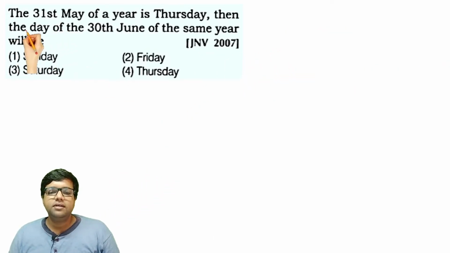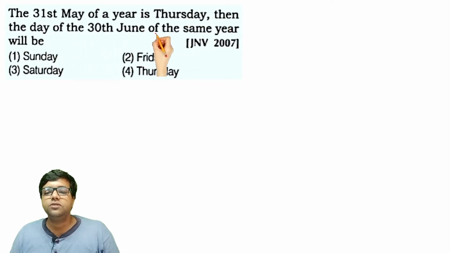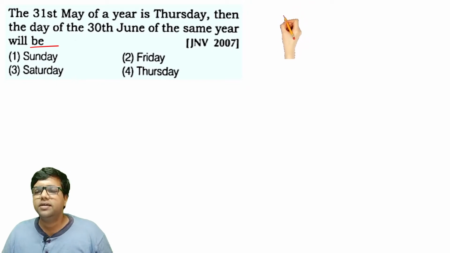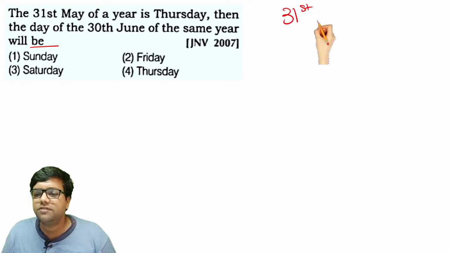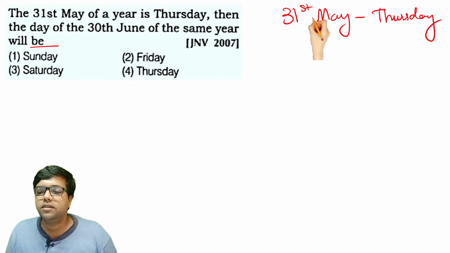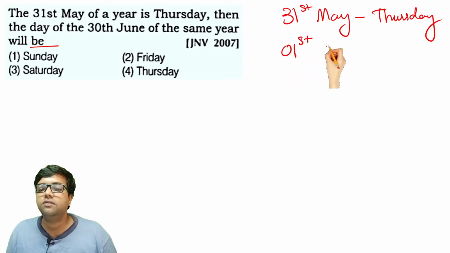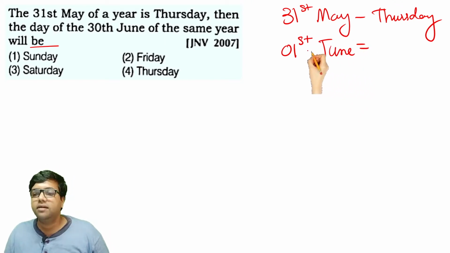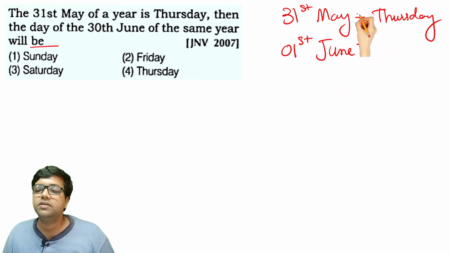Let's move ahead. The 31st May of a year is Thursday. Then the day of 30th June of the same year will be what? Okay. 31st May is what? Thursday. Alright. So after 31st May, what date will come? 1st of June. May, June, July, right? The 1st of June will be which day? After that, it will be a Friday.